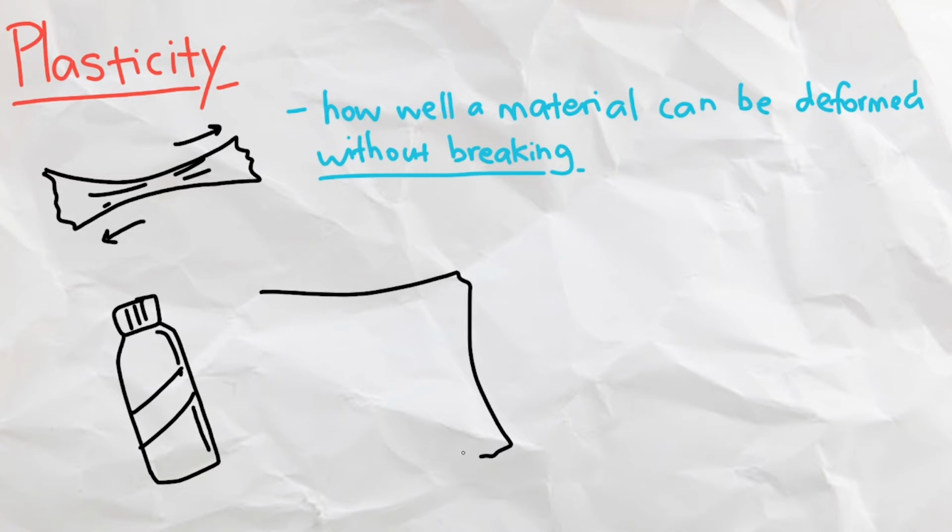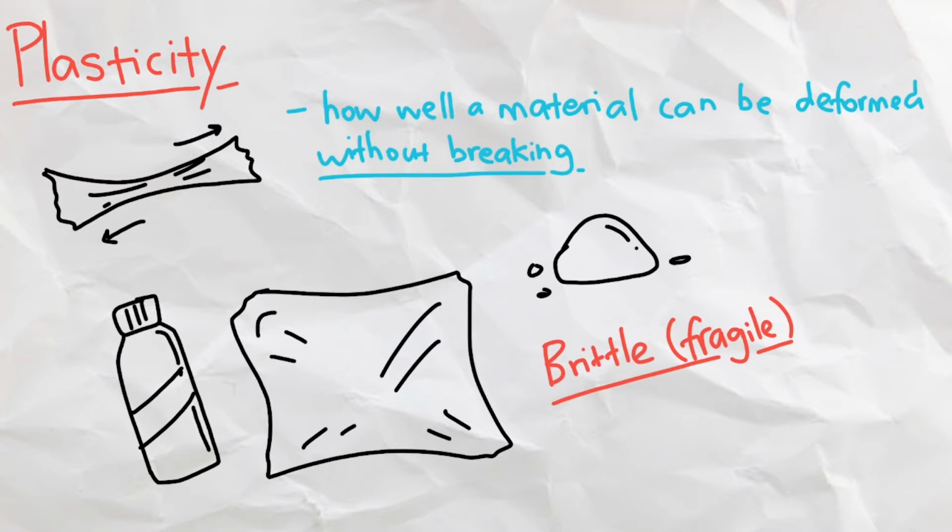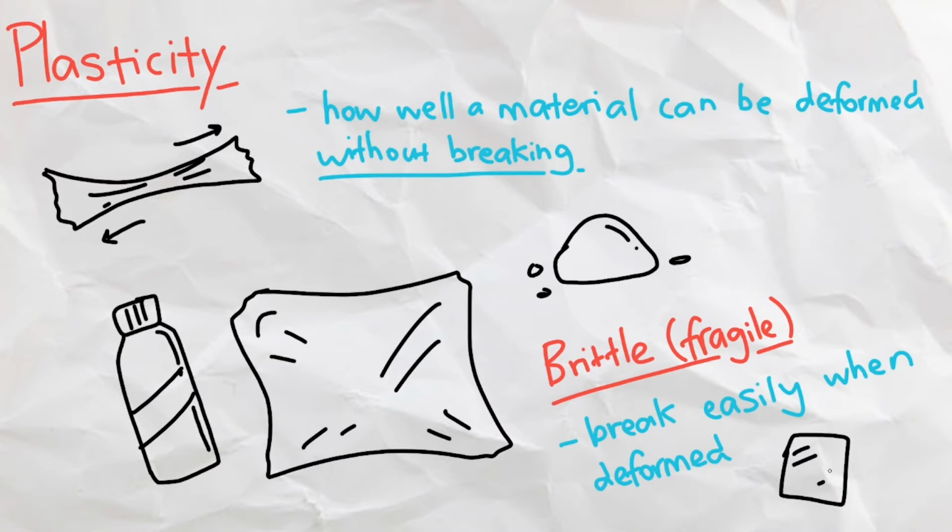Saran wrap and clay stay stretched when you stretch it out, and usually don't break if you don't use too much force. A material that is not plastic at all is considered to be brittle, or fragile, as they break easily as soon as they are deformed. Some examples include glass, ceramics, and surprisingly diamonds.